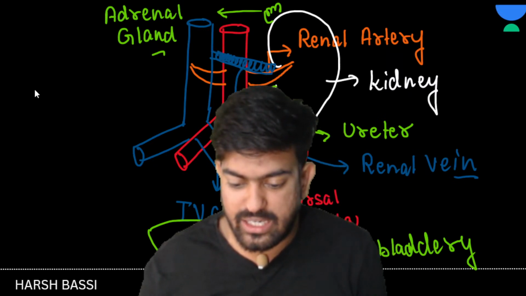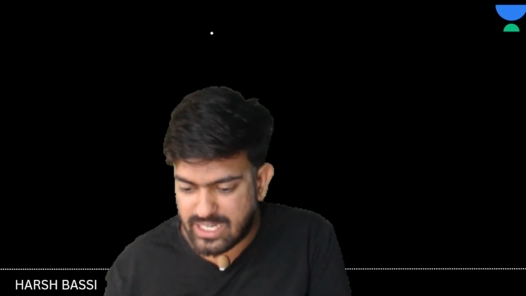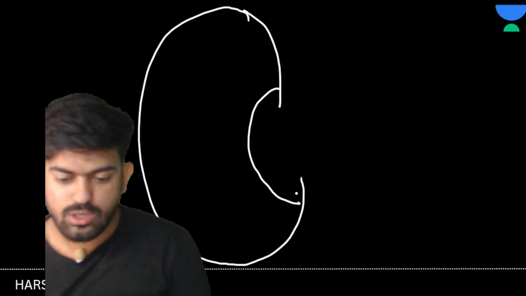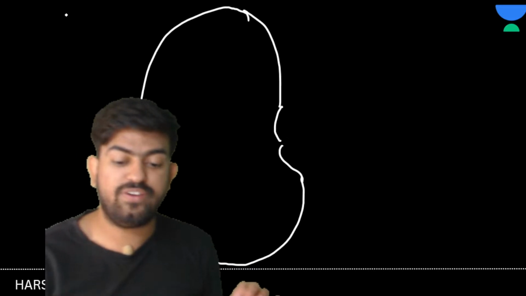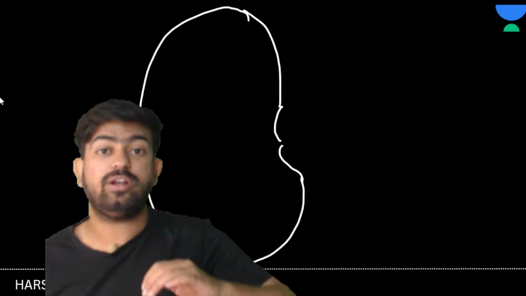So let us divide this kidney in two parts first of all. Suppose that this is your kidney. Suppose that this is your beautiful kidney, which you can sell to buy an iPhone. Yes or no? Now let us divide this kidney into two parts. One part will be the cortex. The part that is outside, this part, will be known as cortex.